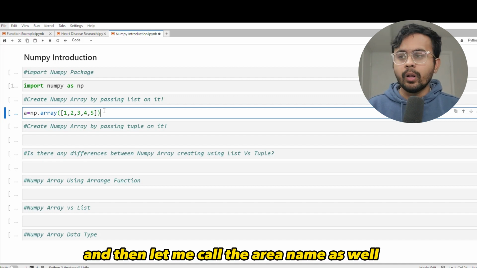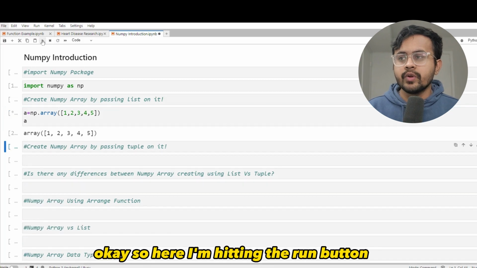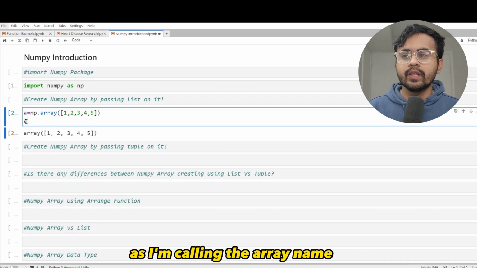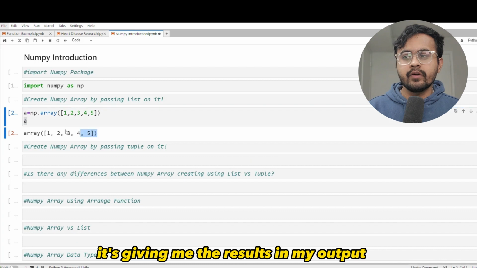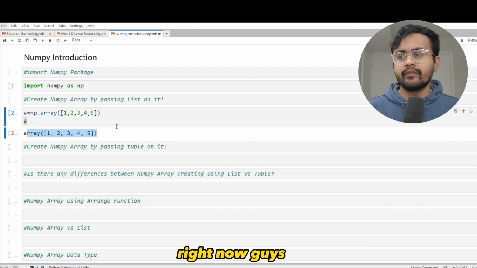And then let me call the array name as well. And let me run these two codes together, okay? So here I'm hitting the run button. You can see as I'm calling the array name, it's giving me the results in my output, which is 1, 2, 3, 4, 5, right?